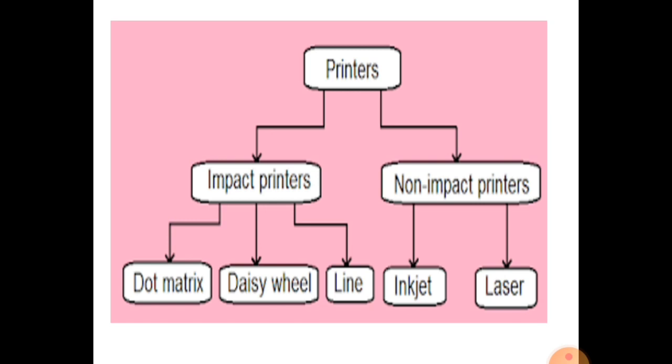You have learned that on the basis of technology, printers are two types, impact and non-impact.